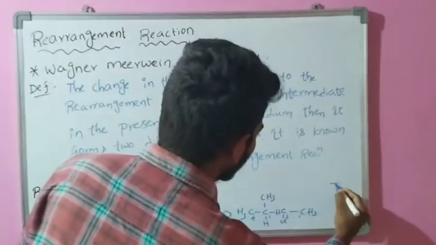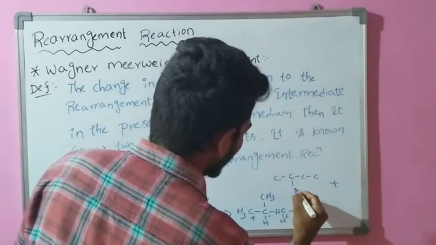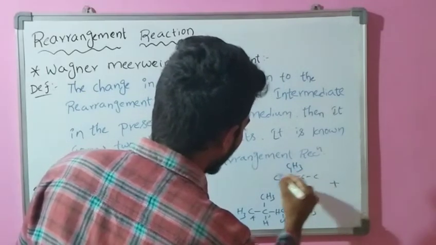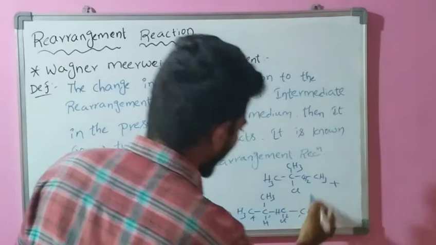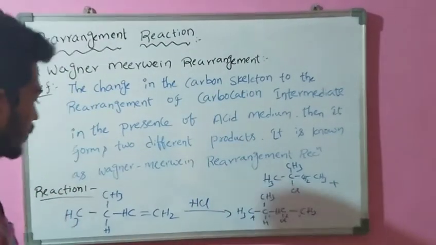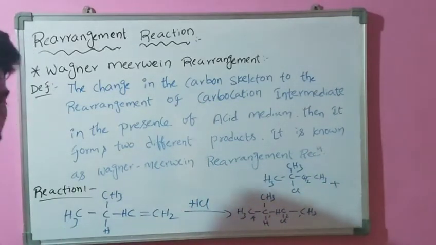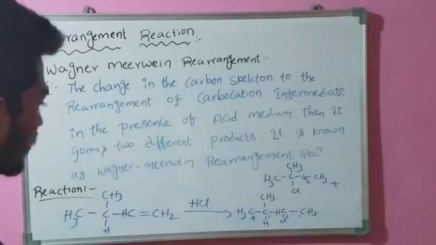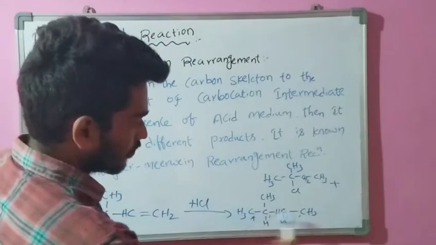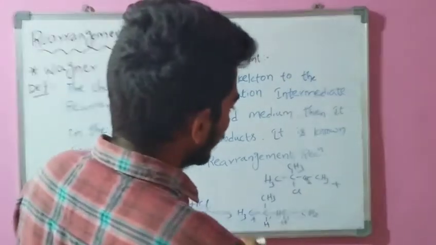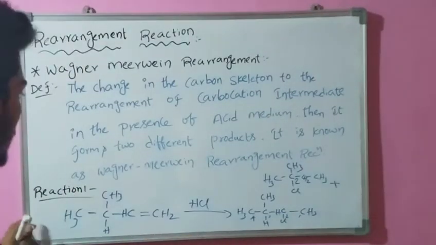Another product is 2-chloro-2-methyl butane. There are two different products formed from rearrangement of carbocation intermediates from the carbon skeleton in the presence of acid media. This is one type of product, and this is another type of product, 2-chloro-2-methyl butane, which is also observed in this reaction.